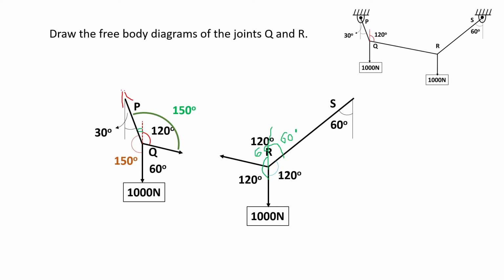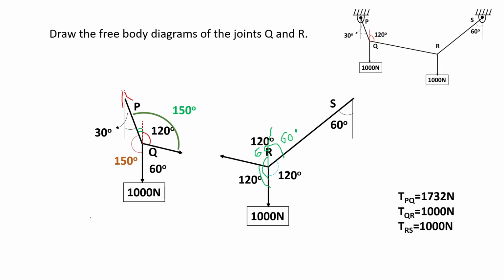If we are not getting this particular angle beforehand, then after calculating these two angles, we can get 60 plus 60 is 120, and 120 plus 120 is 240, and we can deduct this from 360 to get the angle 120. In this way, once we calculate all the angles, we can easily apply Lami's theorem and find out the forces.